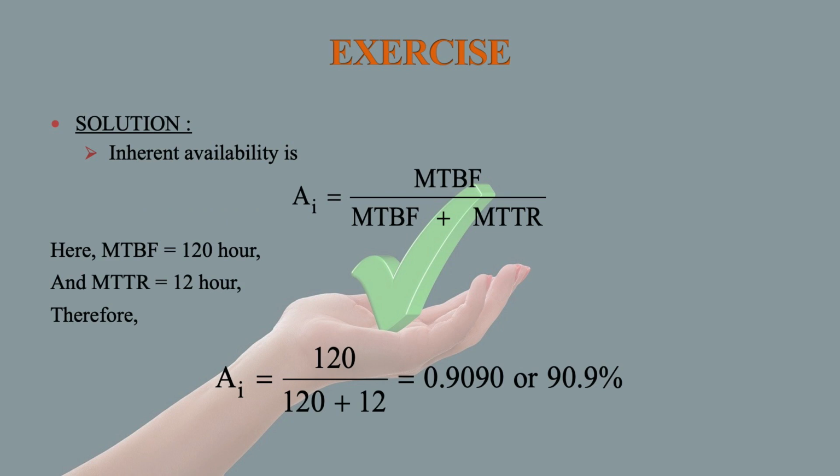Now we know very well that inherent availability is equal to MTBF divided by MTBF plus MTTR. Here MTBF is given as 120 hours and MTTR is given as 12 hours. So AI is equal to 120 divided by 120 plus 12. It comes out to be 0.9090 or 90.9%.